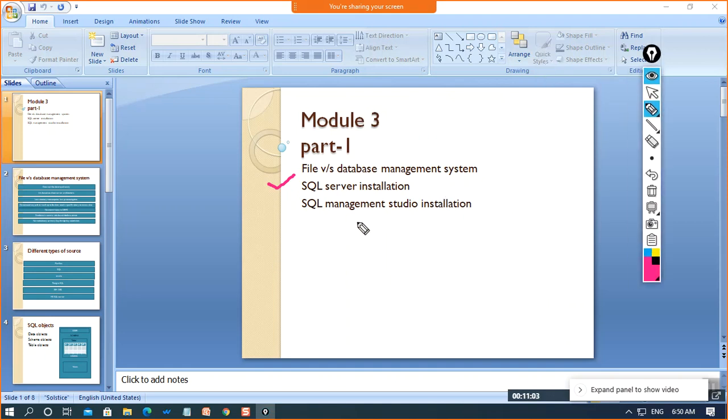And SQL Server Management Studio on the other side acts as the front end, where we will run the programs, like creating databases, creating tables, or altering any kind of code which we run on it, and the memory allocation will be provided by the SQL Server. This is the backend of SQL.